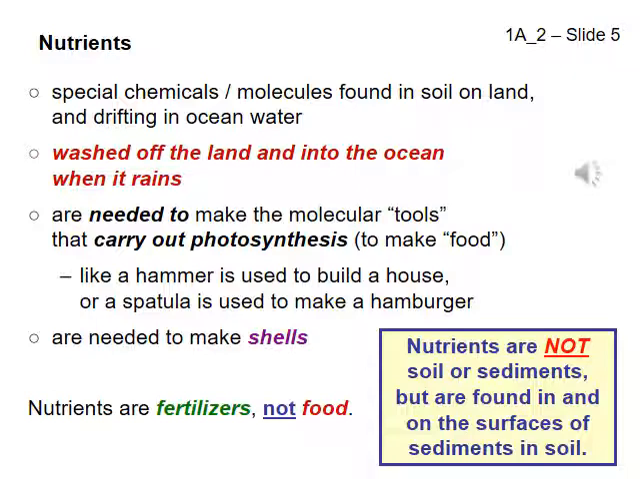Sunlight is most abundant at the surface of the ocean. Most nutrients enter the ocean when nutrients in soil are washed off of the land and into the ocean by rain. So, most phytoplankton live near the surface and near the coasts.